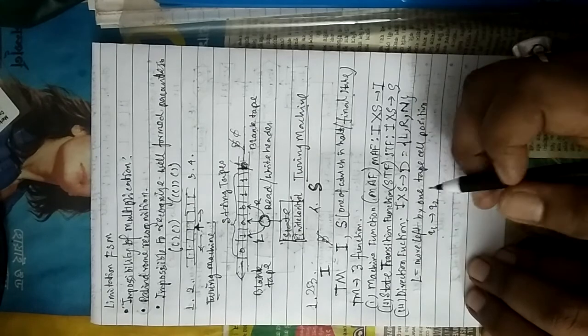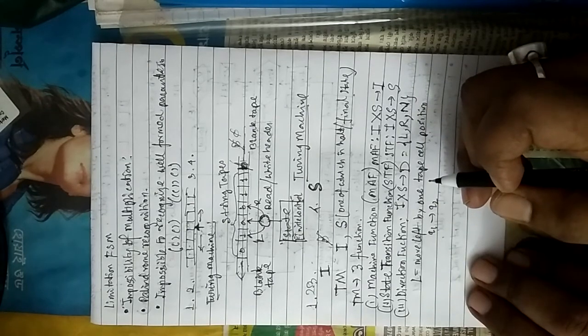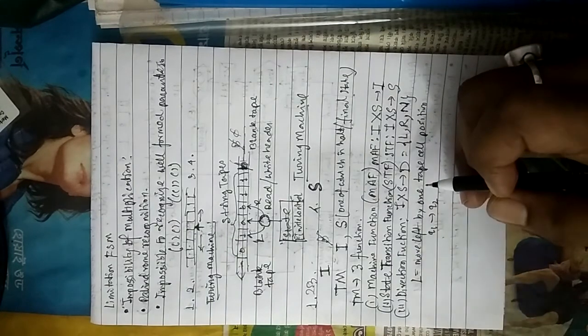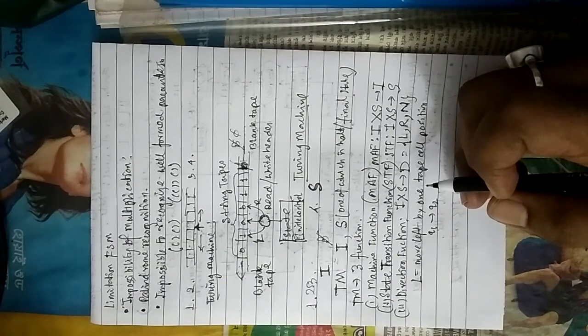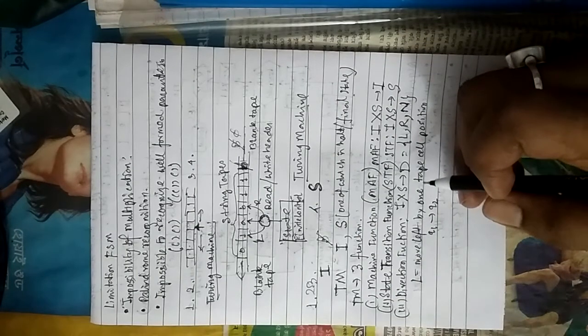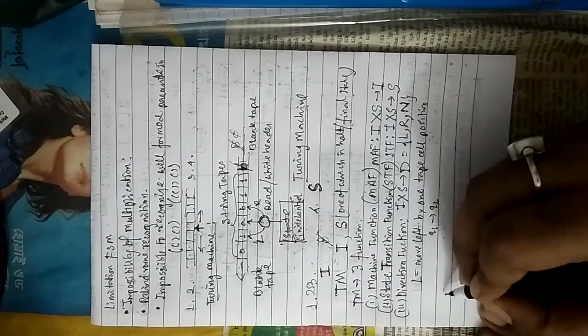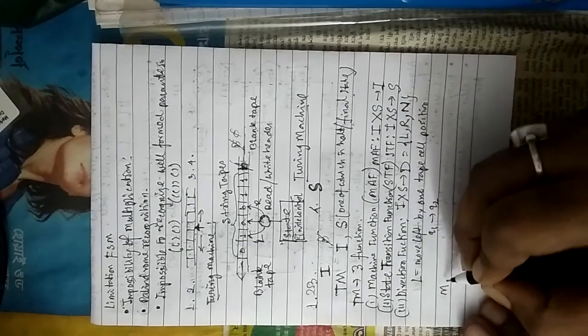Okay, so in the next part we will study what the tuples of the Turing machine are. Basically, you will see that there are seven tuples. Okay, so we will discuss elaborately what the tuples are.